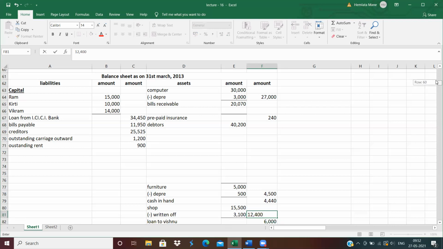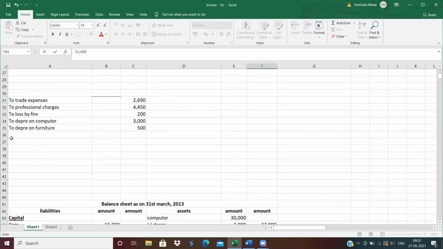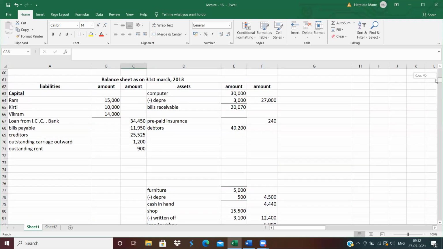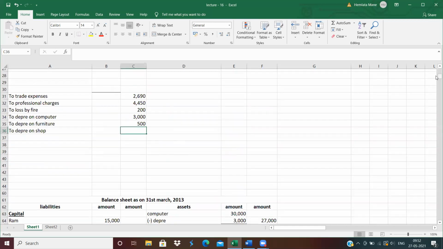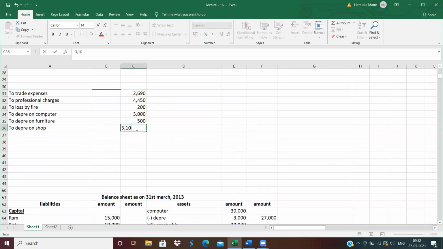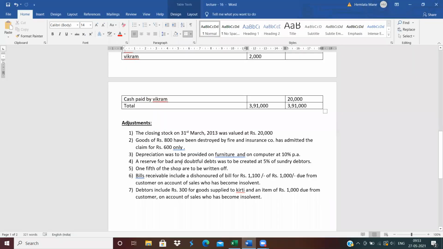Second effect, same. Written off means depreciation, means second effect, P&L account, debit side, to written off on shop, 3,100. Write down 3,100. Clear? First adjustment we did closing stock. Second, goods destroyed by fire. Third, depreciation on furniture and depreciation on computer. Fourth adjustment we will do later. Next is fifth adjustment, depreciation on shop.